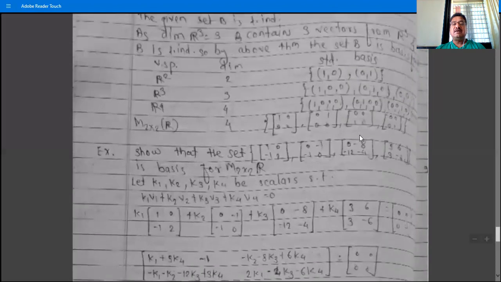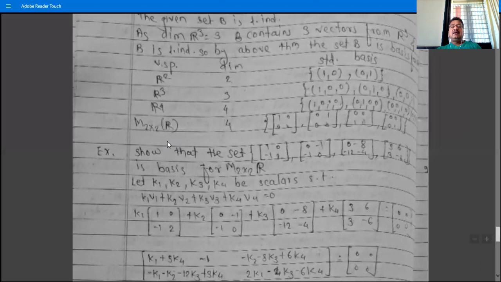What is the standard basis? Here we write P2 or P2x, capital P with suffix 2, and the dimension is 3. The standard basis is 1, x, x square.